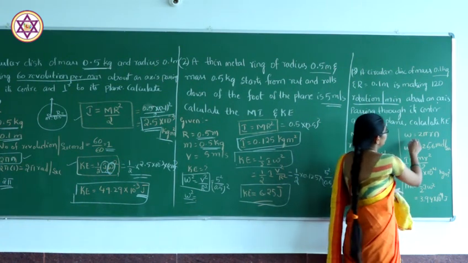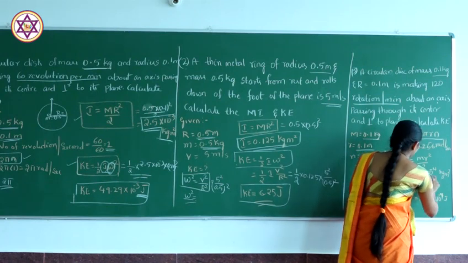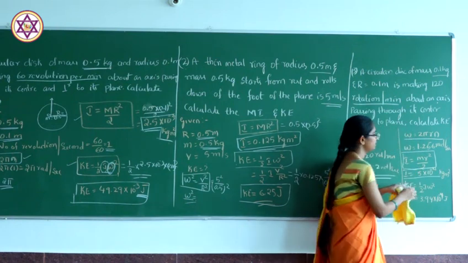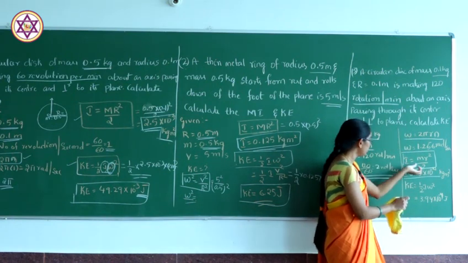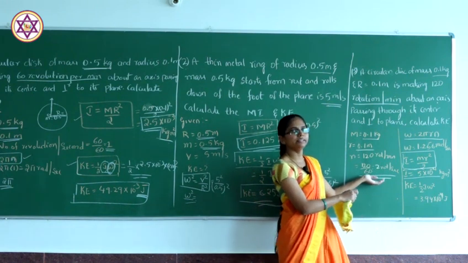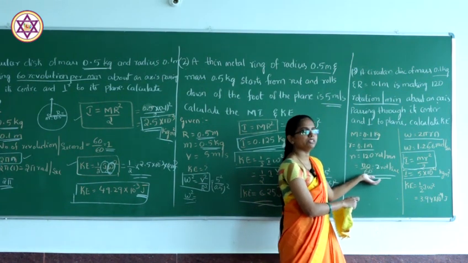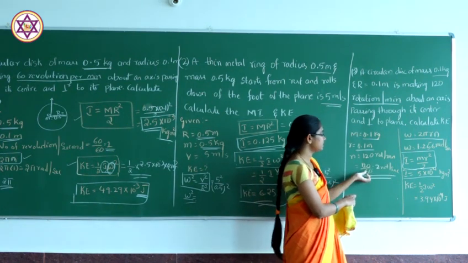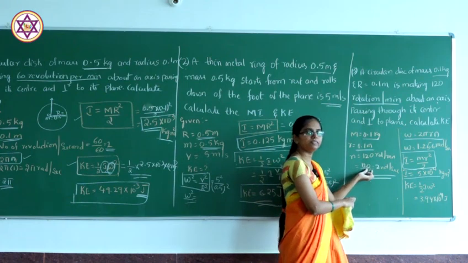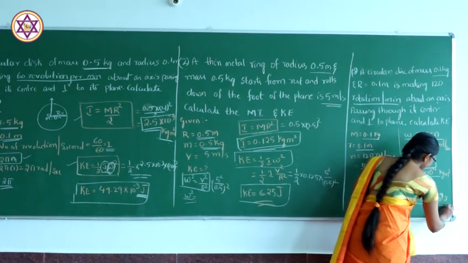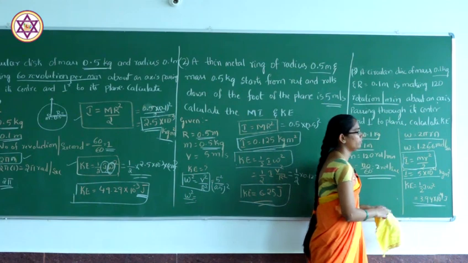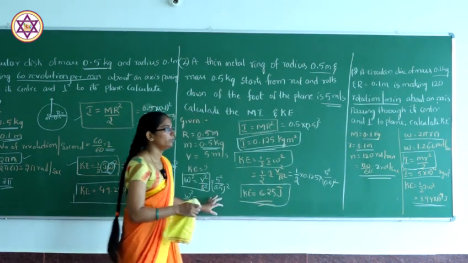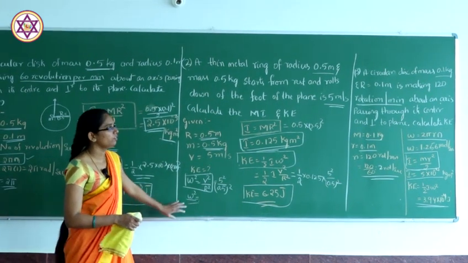Same formula. We have to find the omega and the moment of inertia. Here, passing through its center means divided by 2. The only difference is that we have to concentrate on the n value, the number of rotations per second, which is 2. In the first case they gave 60; instead of 60 they gave 120. Just substituting all the values we get the kinetic energy as 3.94 × 10⁻⁴ joules. These are three problems related to the circular disc, moment of inertia and the kinetic energy of a rigid body.